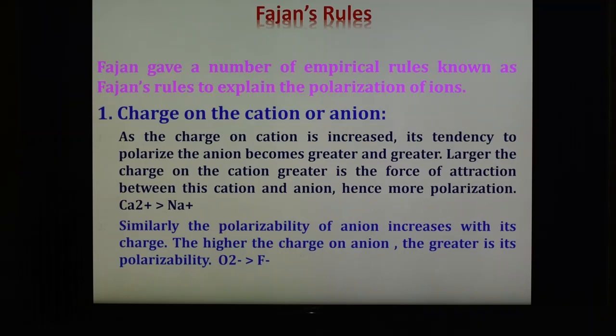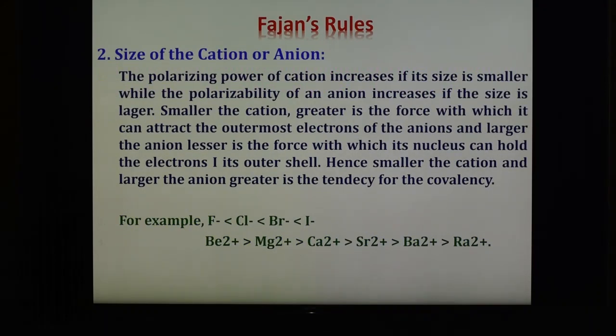Now the second rule is the size of the cation and anion. The size of the anion and cation also affects the polarization. The polarizing power of the cation increases if its size is smaller, while the polarizability of the anion increases if its size is larger. The smaller the cation, the greater is the force with which it can attract the outermost electron of the anion, and the larger the anion, the lesser is the force with which its nucleus can hold the electrons in its outer shell. Hence, the smaller the cation and the larger the anion, the greater is the tendency for covalency.